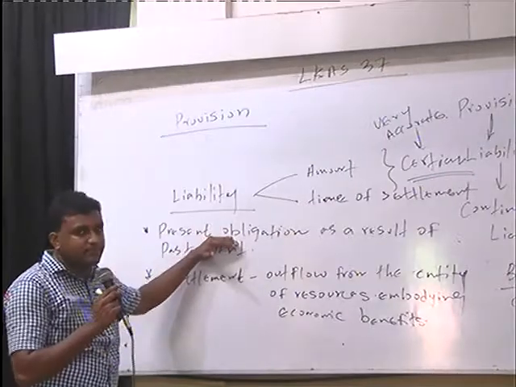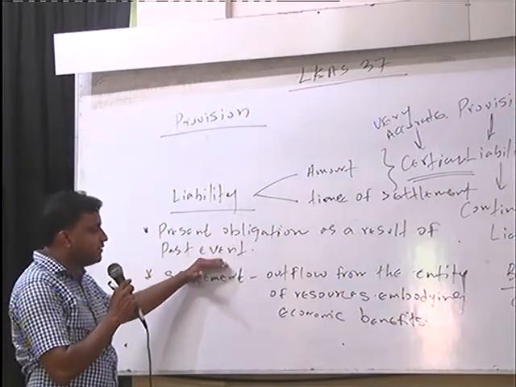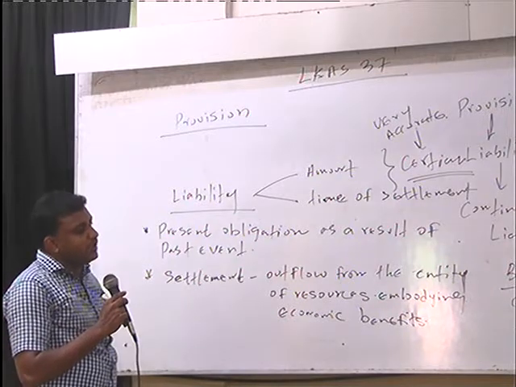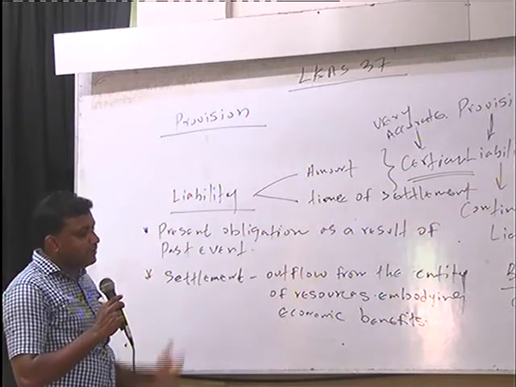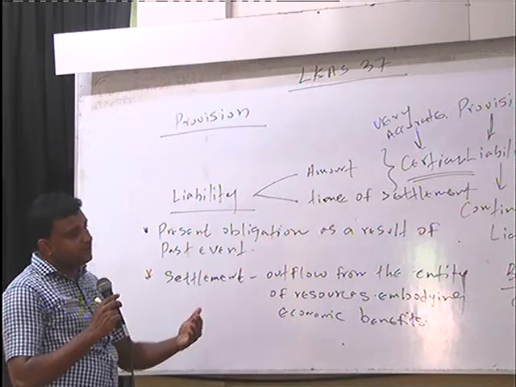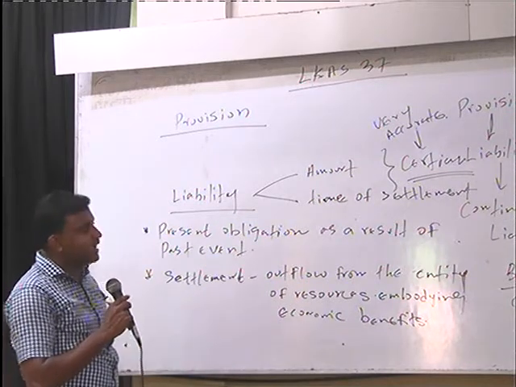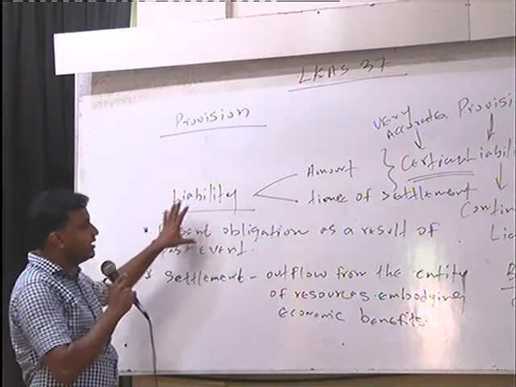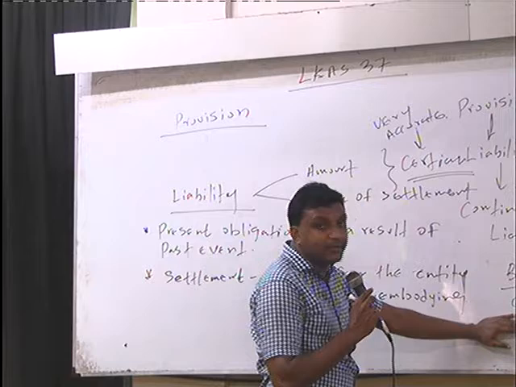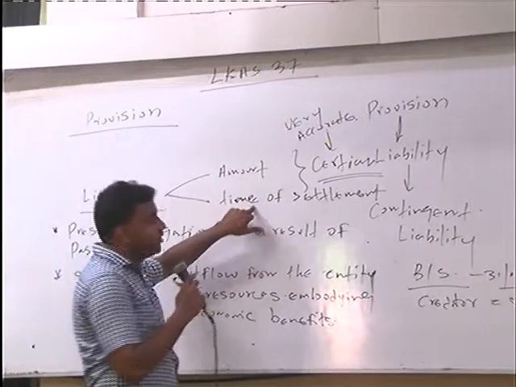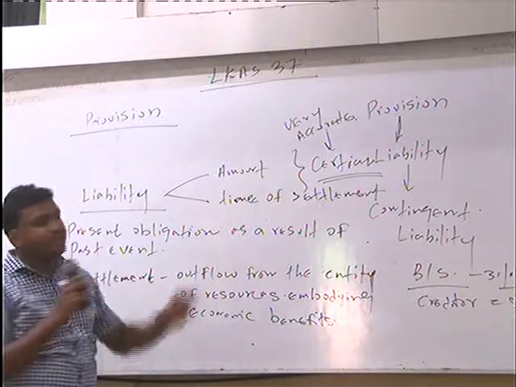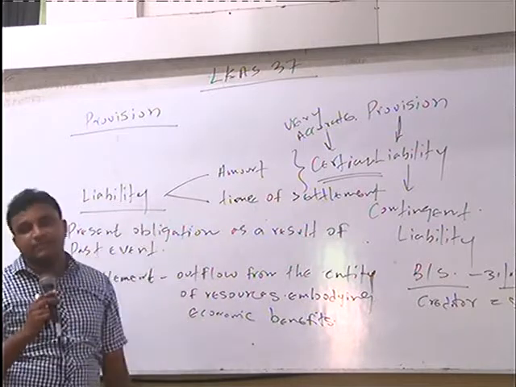There should be a present obligation as a result of a past event, and when you are going to settle this, there is a cash outflow from the entity, and that may be cash or cheque or another asset you have to give to settle these liabilities. And another very important thing, very clearly classified in your balance sheet as a liability, the amount and the time of the settlement should be certain, 100% sure. Then only we can say yes, it is a liability, right?